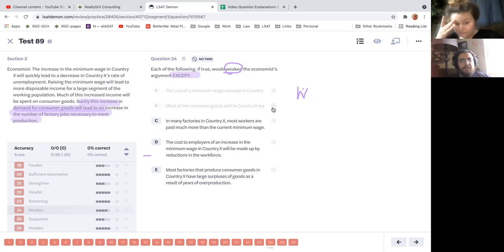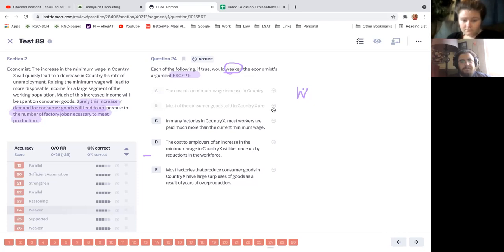Cool. C, in many factories in country X, most of the workers are paid much more than the current minimum wage. I don't think that weakens it. I would leave this one. I think it could weaken it, because it's saying that the minimum wage isn't going to make much of an impact. Like, what if only 1% of people are making minimum wage, and there's not going to be that much of a difference. Yeah, I would leave this one. I could see this one weakening it. I just don't think it's as strong of a weakening point as the other ones yet.